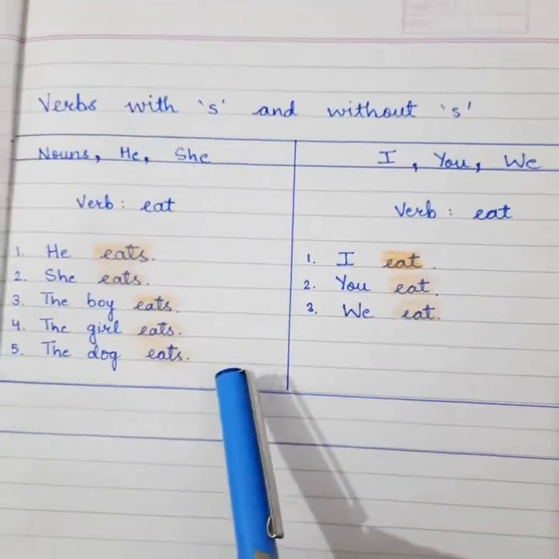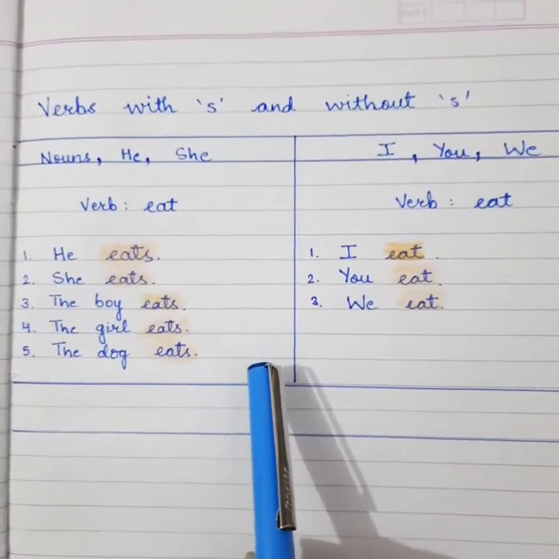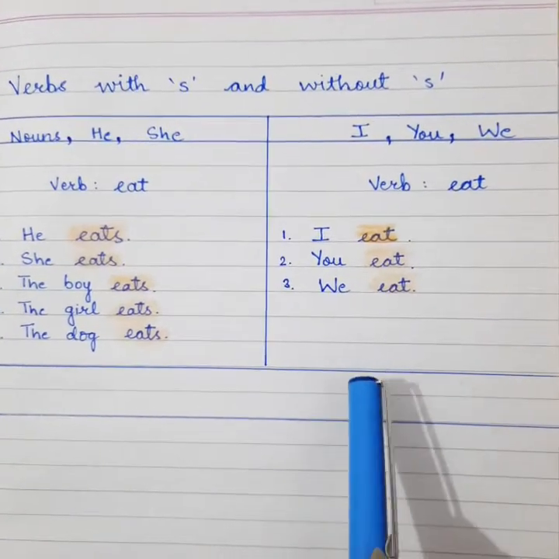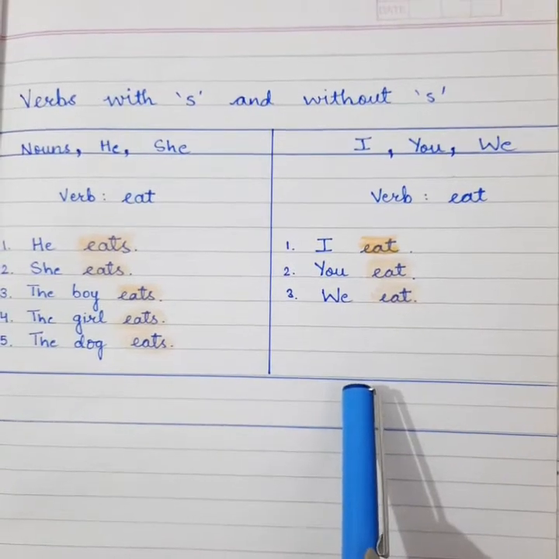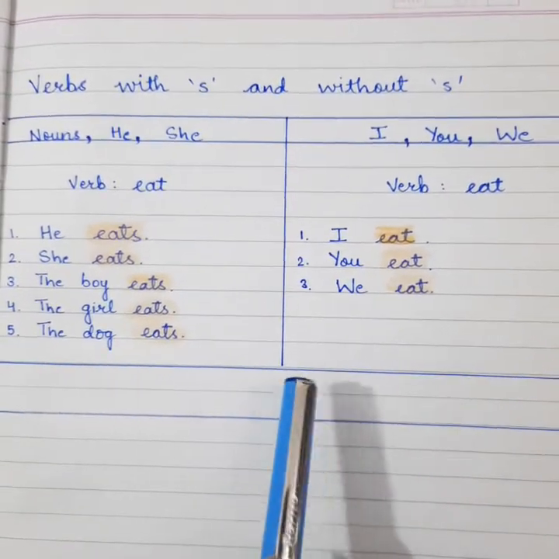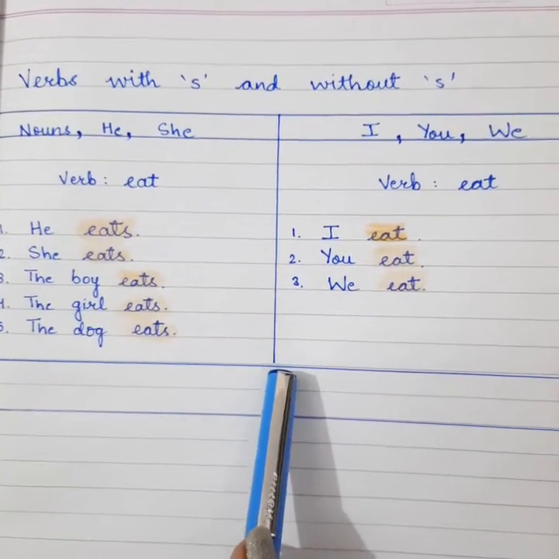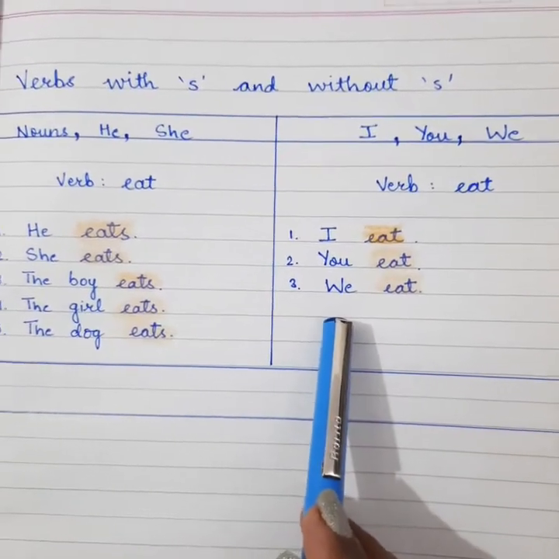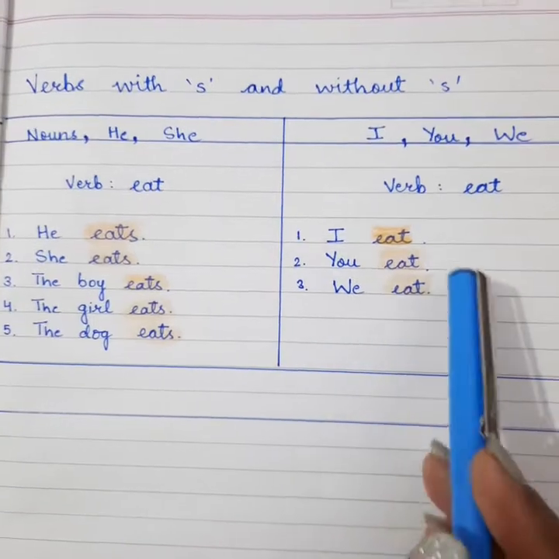So children, I have made this table for you to understand easily. You can also make this table in your rough notebook. So whenever we use I, you and we, never add S.